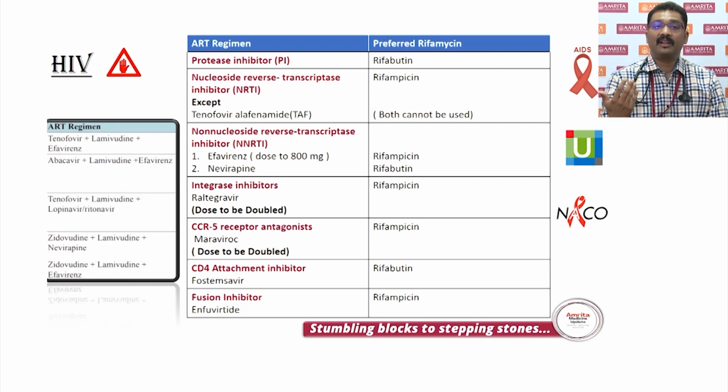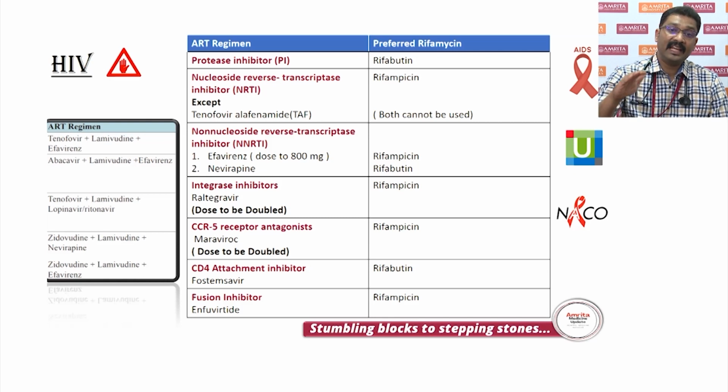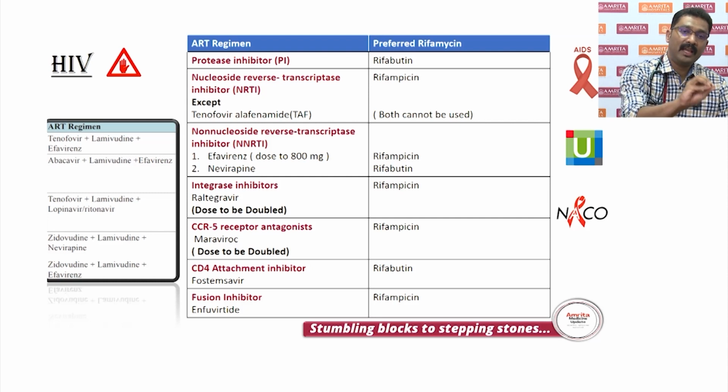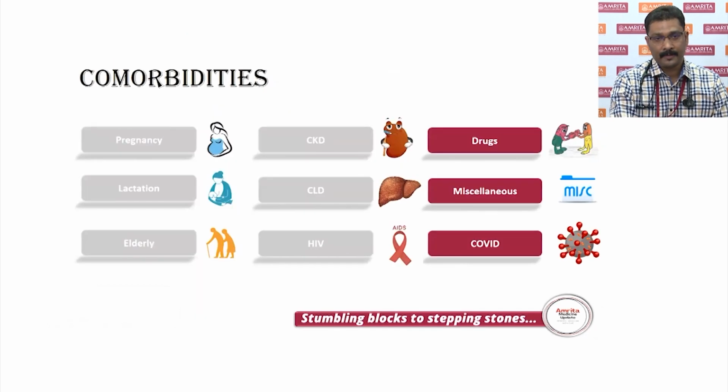Now, about rifampicin and rifabutin, the first problem is that rifabutin is not commonly available. Even if it is available, it is 10 or even more times costlier than rifampicin. So it is going to be a problem. So I think it is better to use a regimen which can use rifampicin and probably make alterations in the ART in an Indian scenario. Again, expert opinion has to be taken when in doubt.